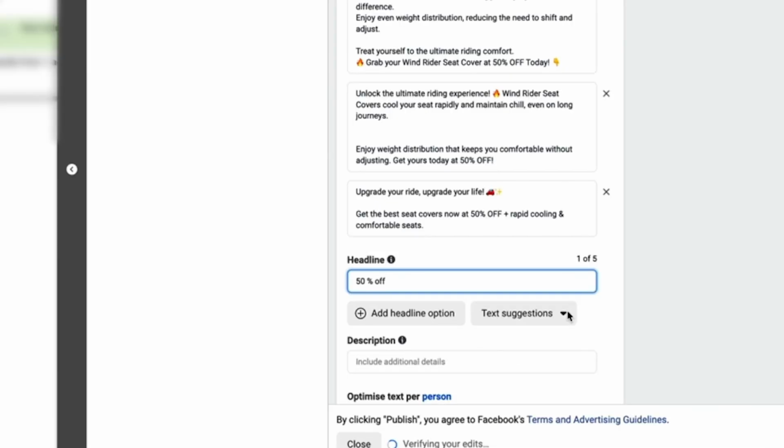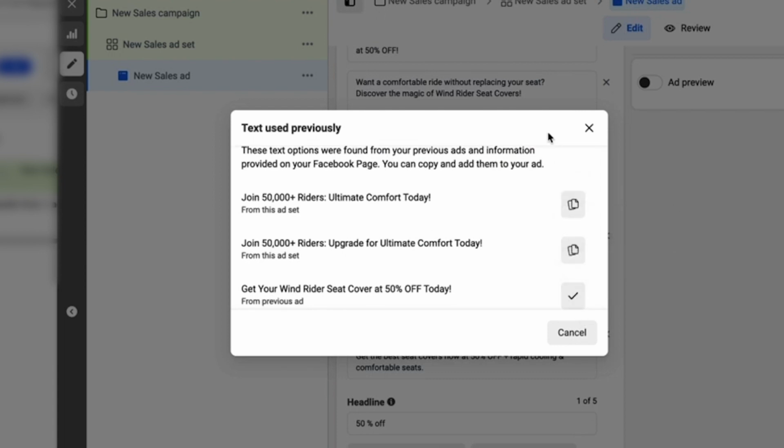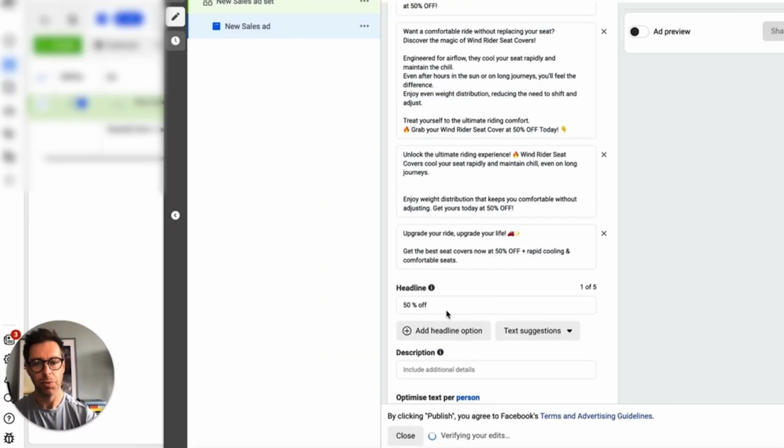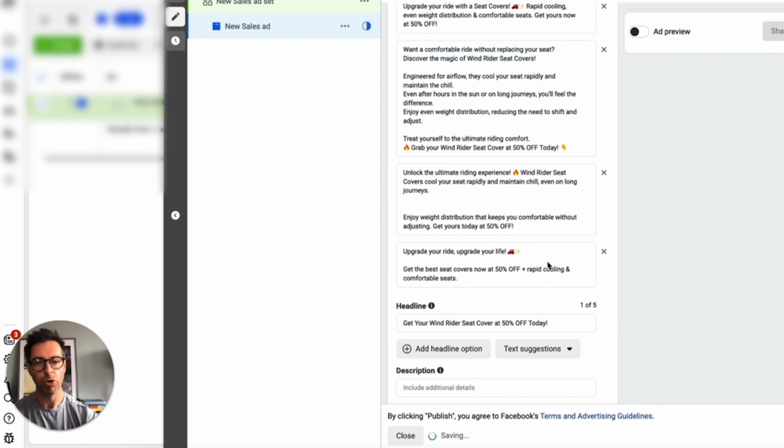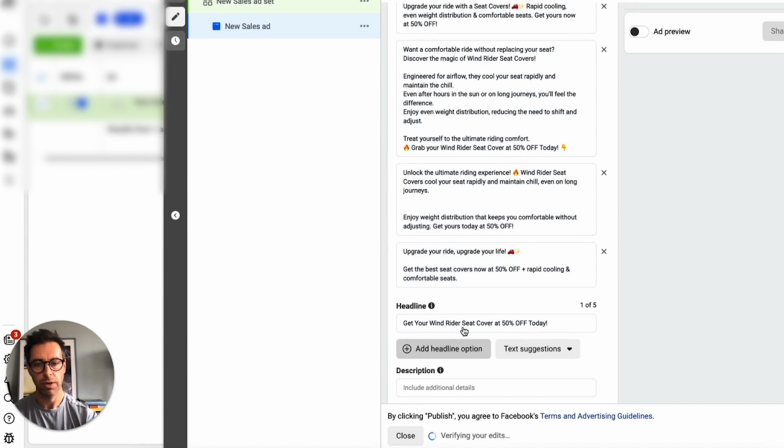Now, from a headline point of view, it doesn't quite work the same. When I click this text variation, it comes up with previously used, which isn't the same as a primary text, but I can put these previously used ones in there. Actually, they're all copying. So that's one thing you're going to want to get your head around. When you click on the text variation that automatically pops up, you can just click on the little pluses, but the other ones, when you click on the text variation that's a drop down, it's actually a copy and paste exercise. Just make sure that you're aware of that.